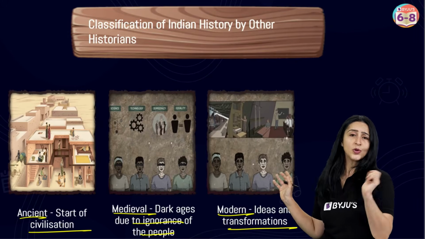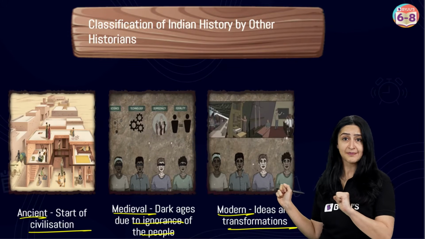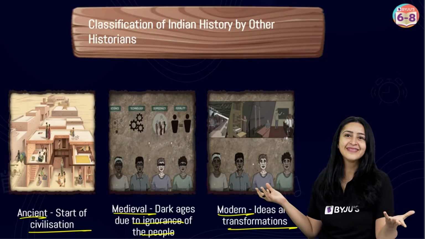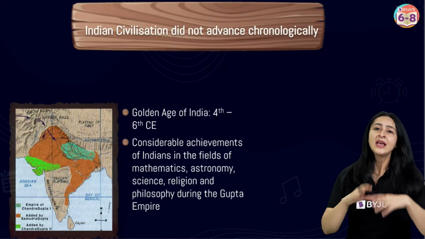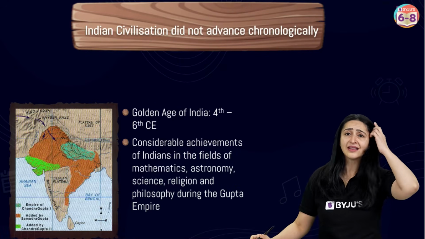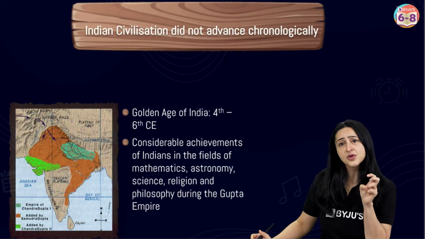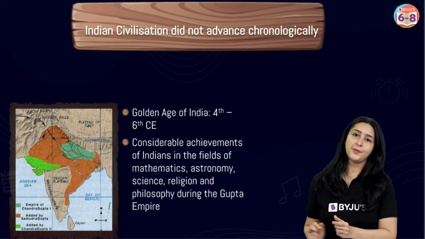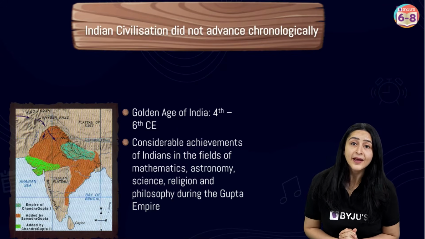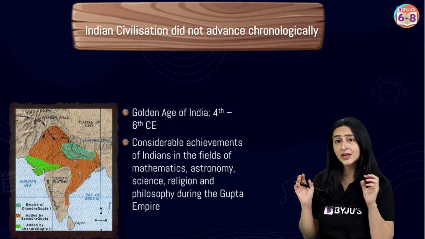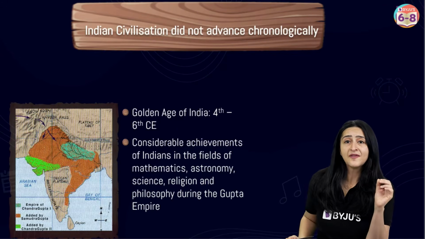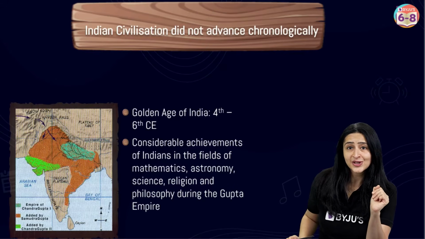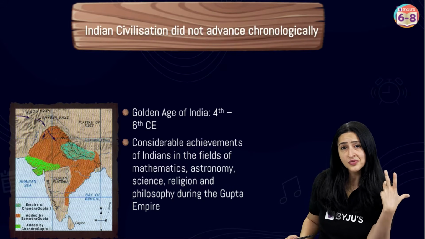Based on this, do you think that this classification was accepted without any problem? No, naturally not, because many historians did not agree with this division also. Can you tell me why? Well, if you look at it closely, you will find that the Indian civilization did not actually advance chronologically.